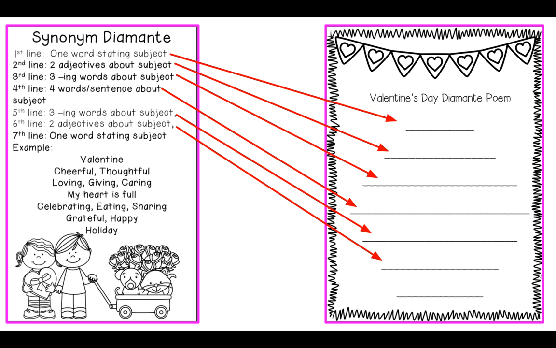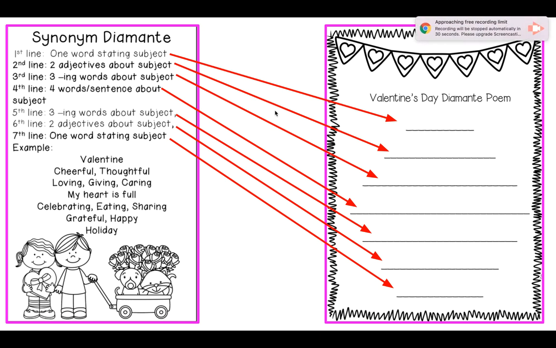And then finally, the last one is one word that states the subject again. My whole thing was about Valentine. So now I'm saying that that is a holiday. So just one word about that subject again at the end. This whole thing has to be about whatever you had for the top.